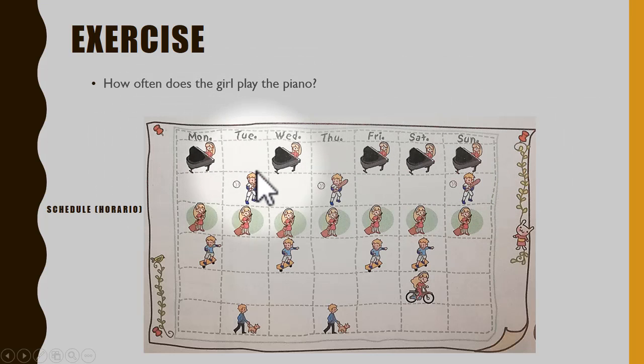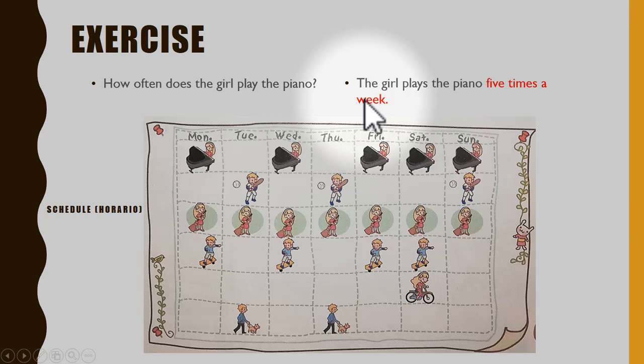So, in the week, how many times does she play the piano? 1, 2, 3, 4, 5. So let's answer this. How often does the girl play the piano? The girl plays the piano, remember the third person, plays the piano 5 times a week. Is that clear?